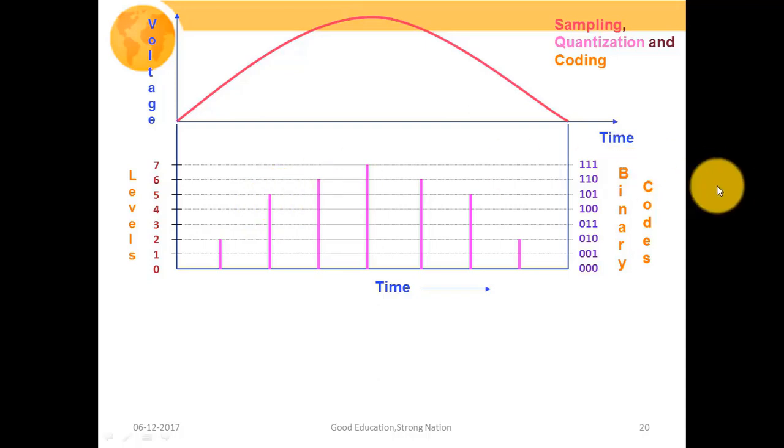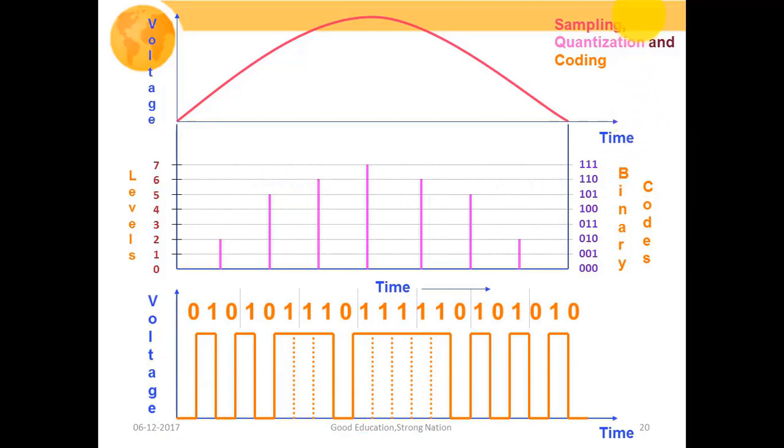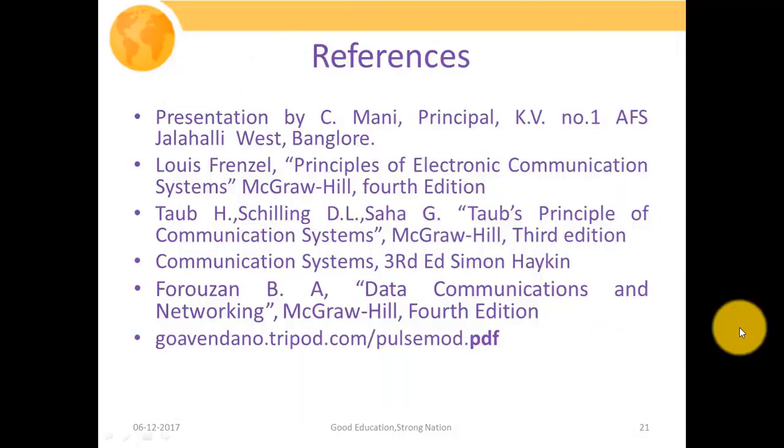Then we're going to provide different codes depending upon in which particular zone a particular sample value is lying. Suppose we consider this particular pulse, it lies in this particular zone, and the code that we're going to use in order to encode that sample value is 010. So for this pulse we are using 010, and for this pulse, as it is lying in this particular zone, the code that we're going to use is 101, and so on. So this particular waveform is showing our PCM output. This is nothing but our PCM outcome.